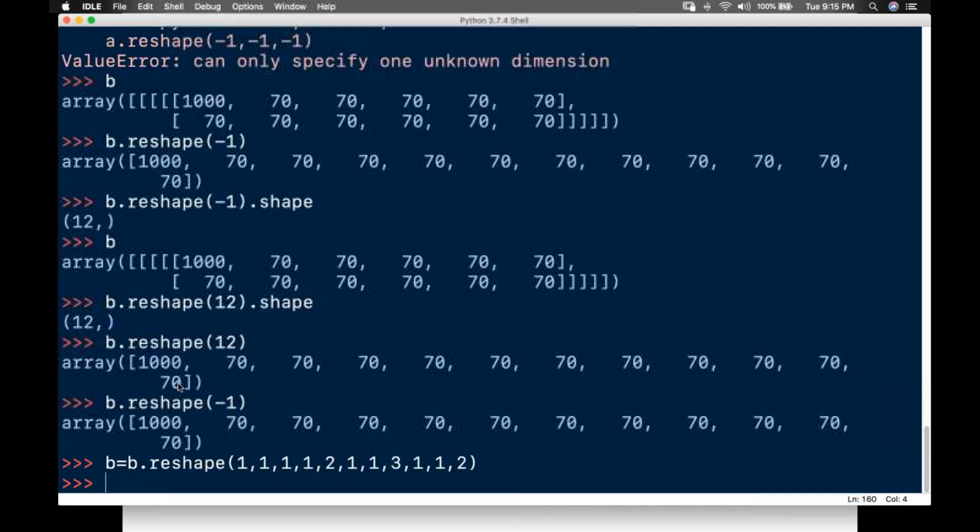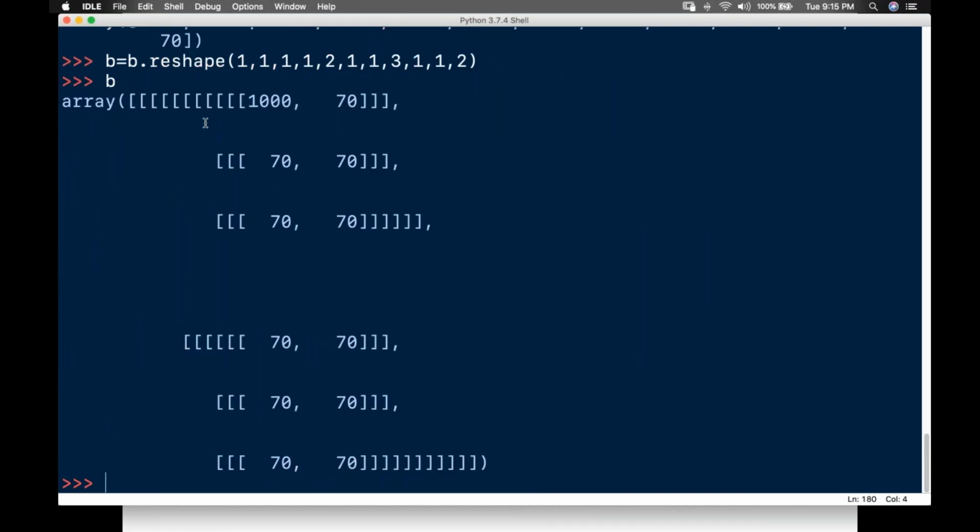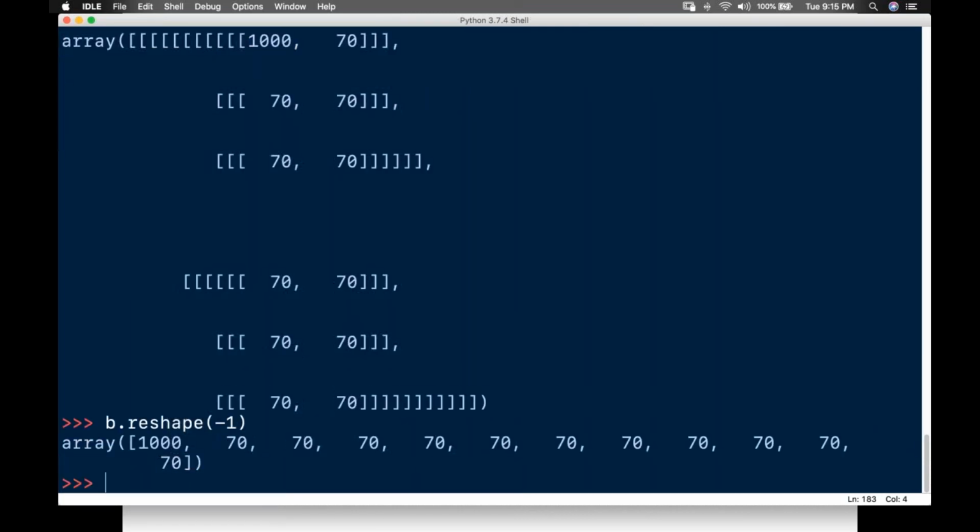If I print b, the array is like this. I want to flatten this. When you have lakhs of data, I don't know how many elements there are, I cannot count them. So I'll do b dot reshape with minus 1 and flatten the array. It will convert my multi-dimensional array into one dimension. That is the concept.